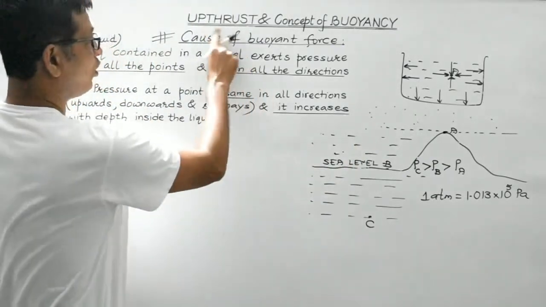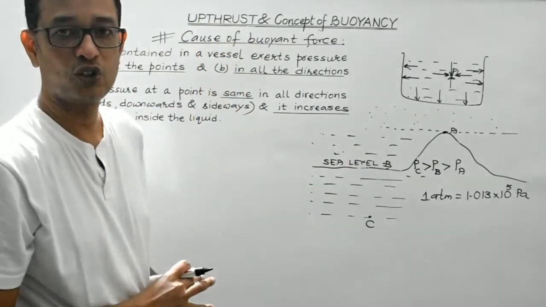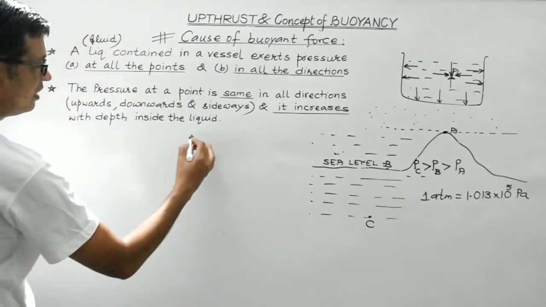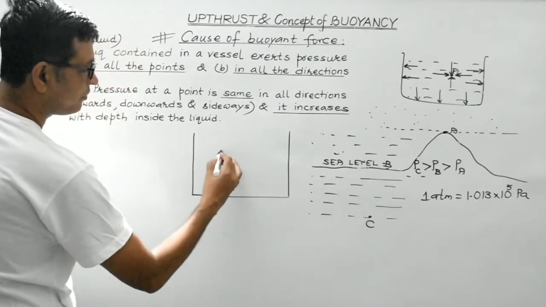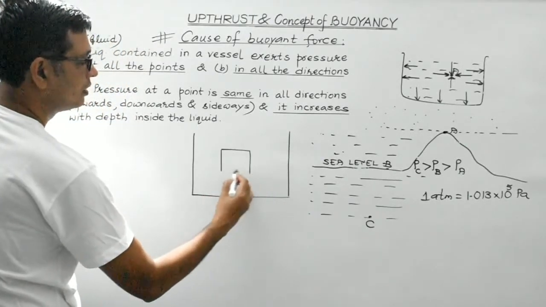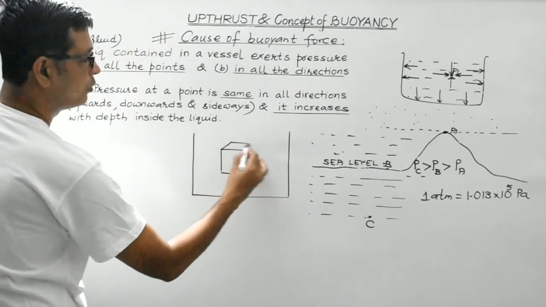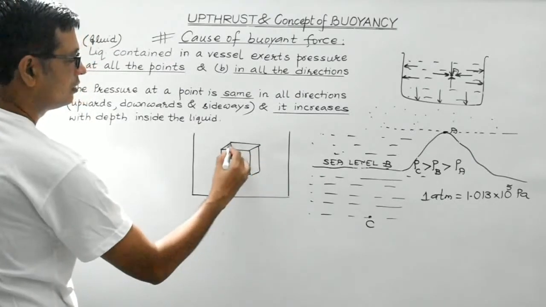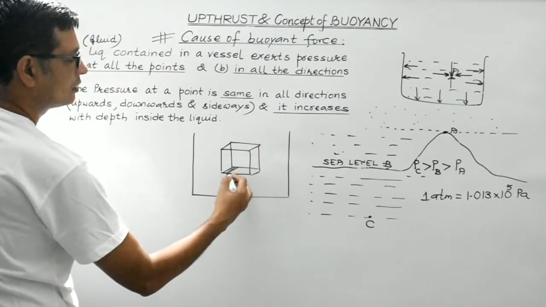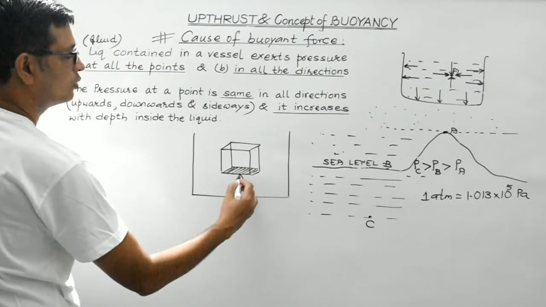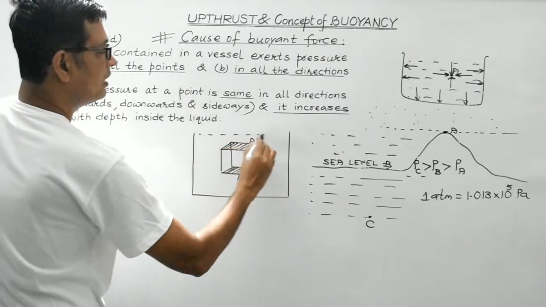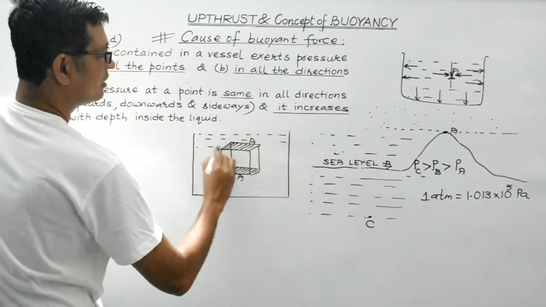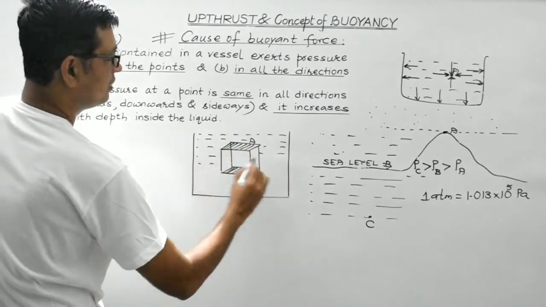Now coming to the cause of buoyant force or the cause of upthrust. For that, let's consider this example. This is suppose a water tank, and this is a body, maybe a cubical body. And this area is A, suppose. And it is completely immersed inside the liquid. Completely immersed.